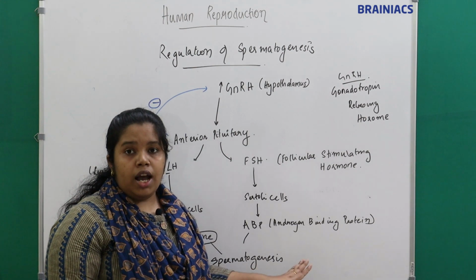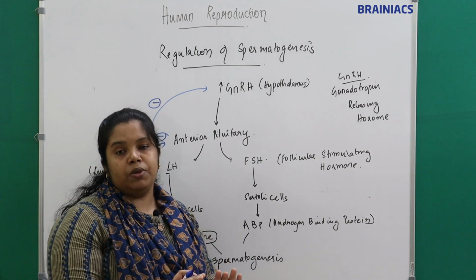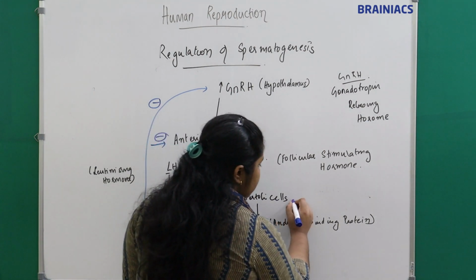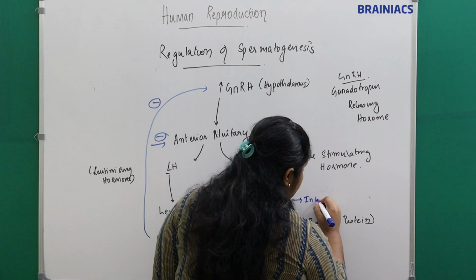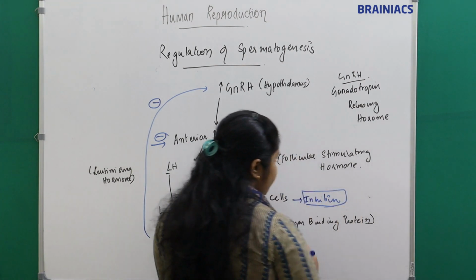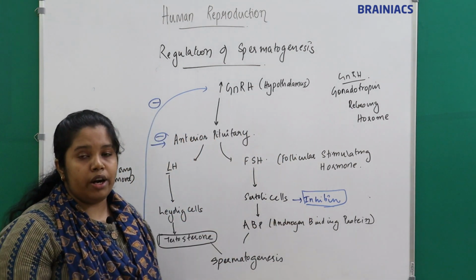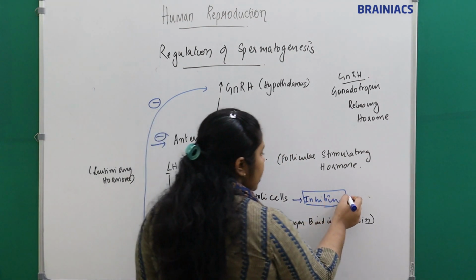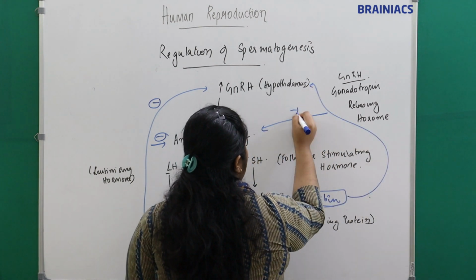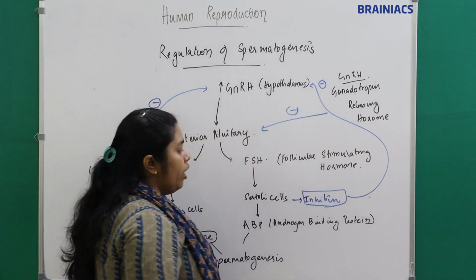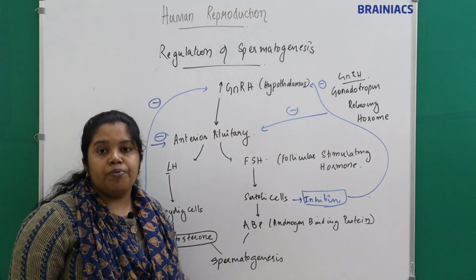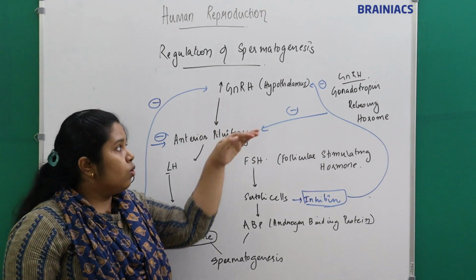The Sertoli cells, or what? If we have enough sperms, or the spermatogenesis is enough, what will happen? The Sertoli cells will produce a hormone called inhibin. This inhibin will go and inhibit the hypothalamus as well as the pituitary to decrease their secretions.